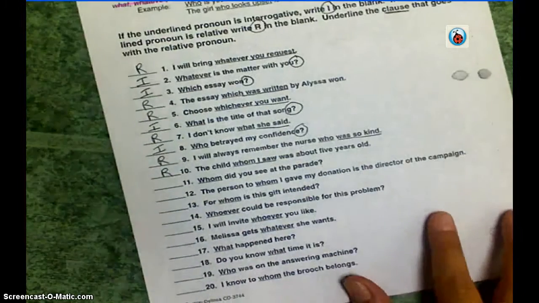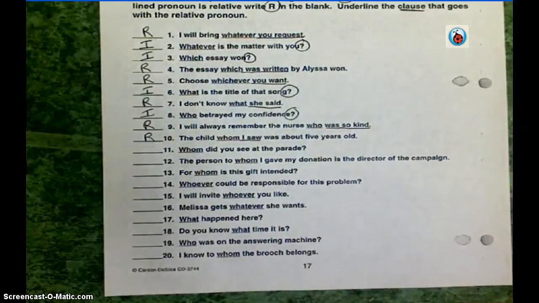So you're going to do 11 through 20 on your own. And make sure if you have questions, you are asking, right? Number 11, whom did you see at the parade? Number 12, the person to whom I gave my donation is the director of the campaign. Number 13, for whom is this gift intended? Number 14, whoever could be responsible for this problem.